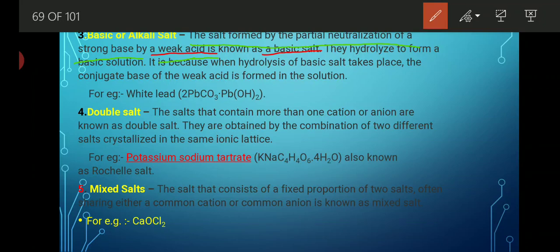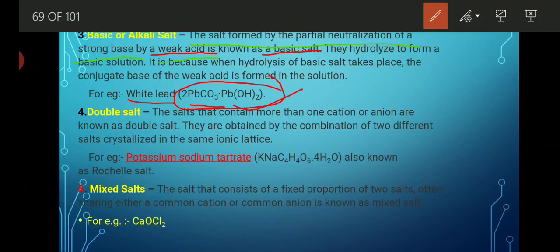Why? Because when you dissolve it in water and measure the pH, you will get a basic value. That's why it is called a basic salt. For example, white lead, 2 PbCO3 plus Pb(OH)2. Whenever it reacts, what you will get? You will get basic lead carbonate. Means you will get at least one or two replaceable hydroxide ions, and that is known as an alkali salt or basic salt.